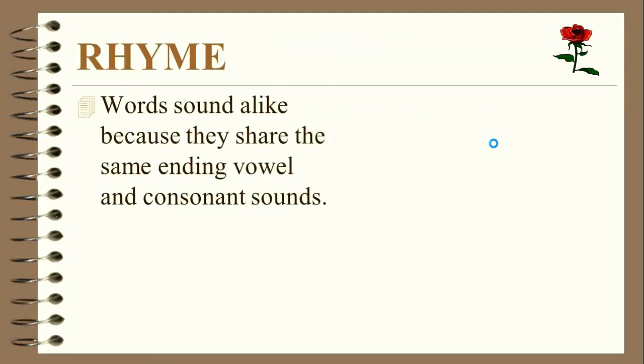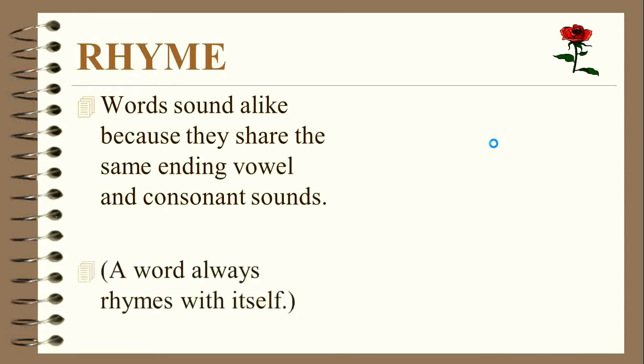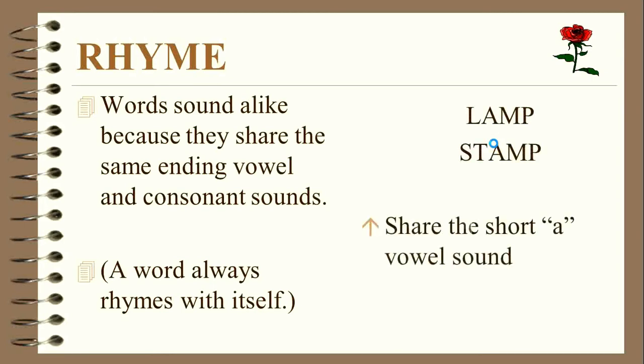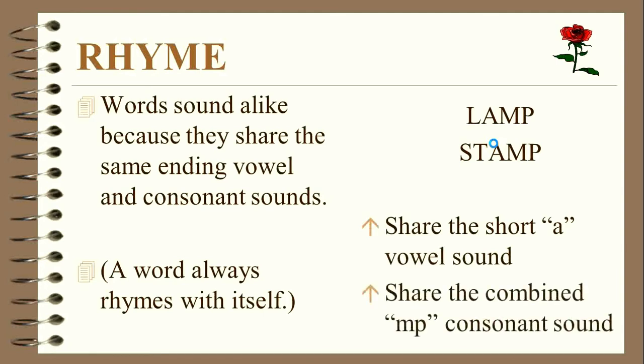Rhyme. Words sound alike because they share the same ending vowel and consonant sounds. A word always rhymes with itself. Example: lamp, stamped. They share the short A vowel sound and share the combined consonant sound.